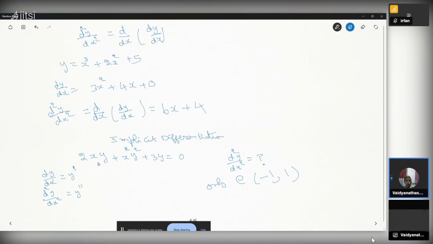We will take the derivative, the first derivative. What is the first derivative? You apply the product formula. 2 into x into y: 2 is a constant, you can take it out, and x and y are multiplying.